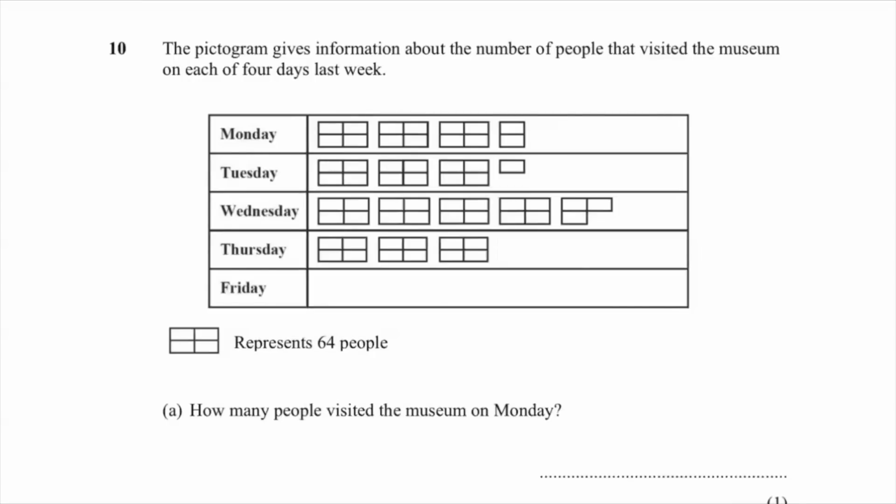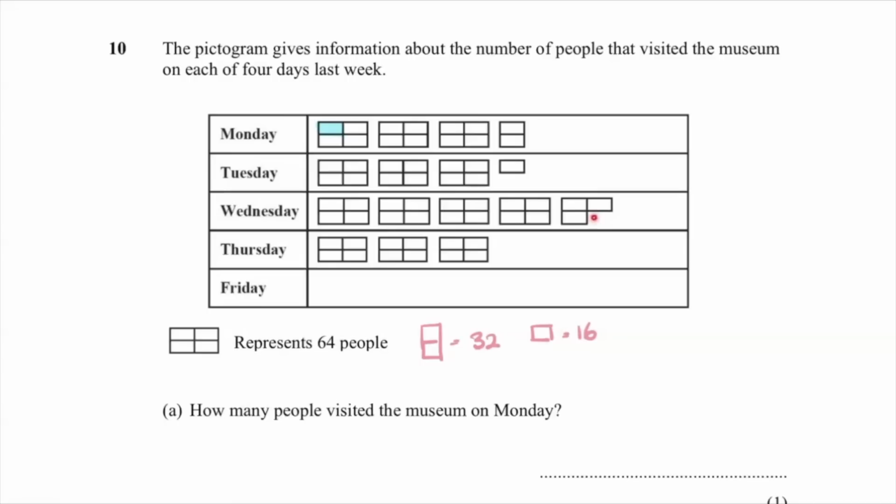Now, my advice would always be to work on the key before you start answering the questions. We know that the entire symbol is worth 64. So let's start breaking it down. If I was to half the symbol, that would be worth 32. If I was to half it again, that would be worth 16. By taking that little bit of time, I now know that every one little square is worth 16. And that's going to be really useful when I start looking at these types of symbols where they're broken up.